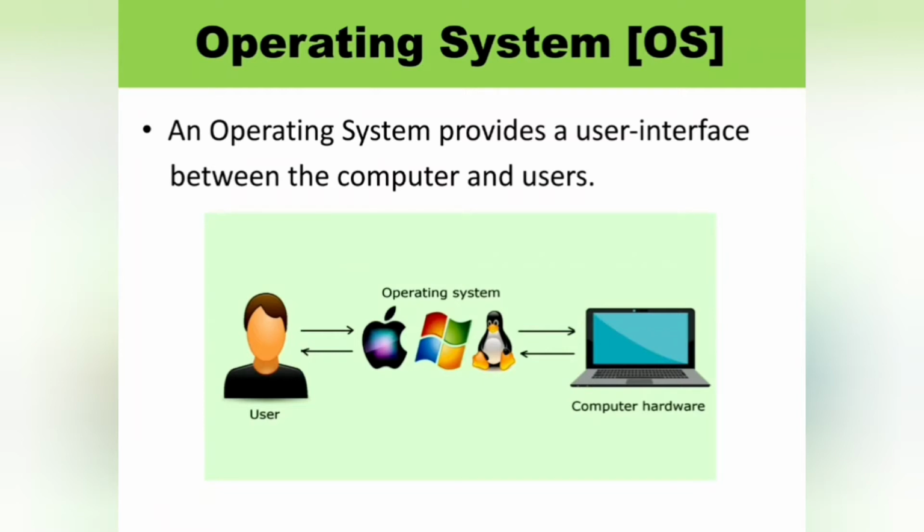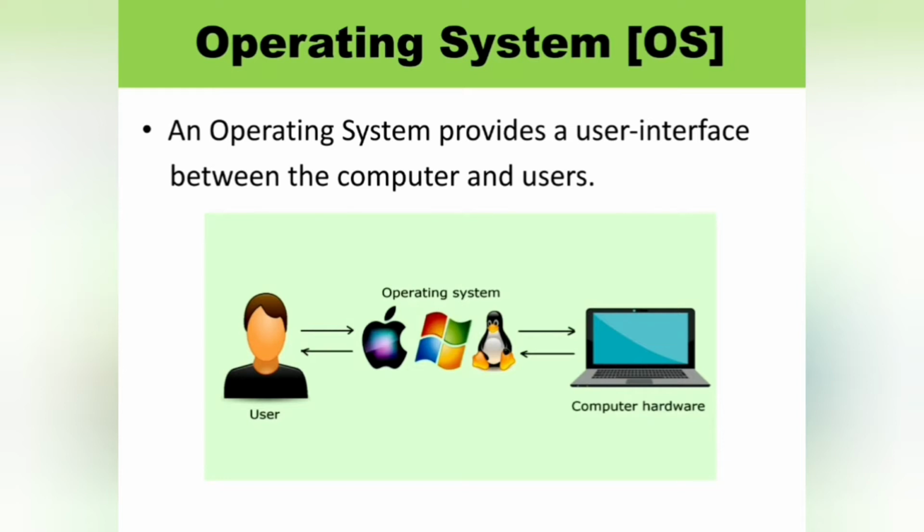In other words, an operating system provides an interface between a computer user and computer hardware. Here, who is called the user?